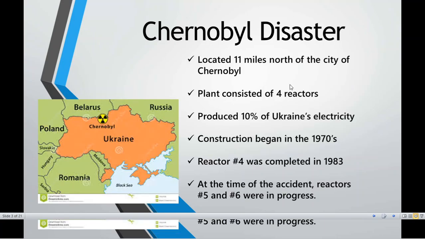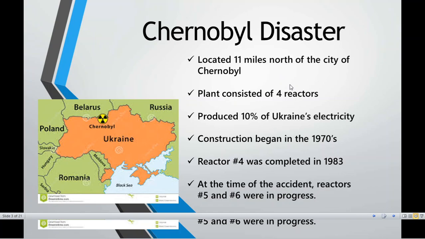The accident took place in reactor number 4. When the actual accident was taking place, the plant was also constructing two more new reactors, reactor number 5 and reactor number 6. Then how did reactor number 4 have an accident?